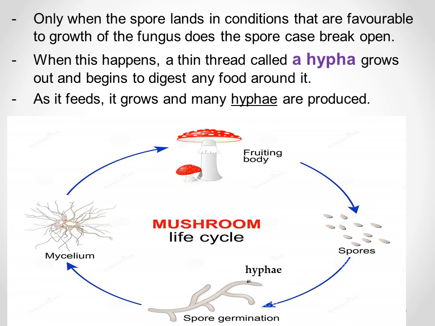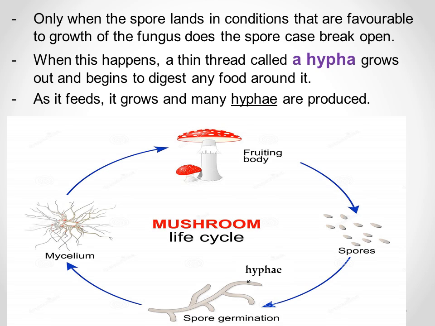When they open, something that is called hypha, and this hypha is a thin thread, grows out and begins to digest any food around it. As it feeds, it grows and many hyphae are produced. It eats a lot, then a lot of hyphae are produced.